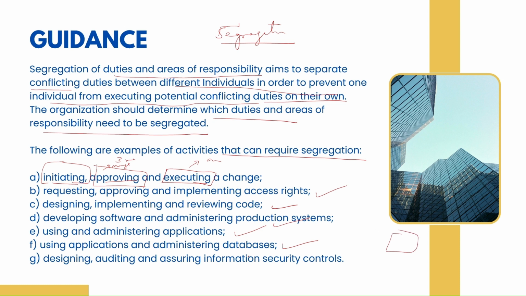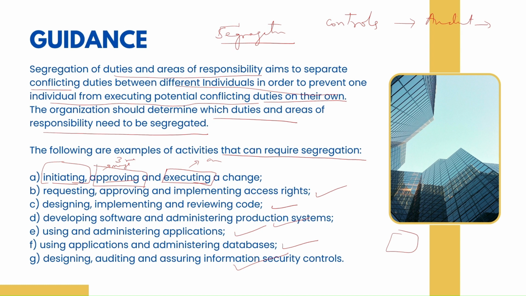Signing, auditing, assuring information security controls. And even in information security controls, see, if I'm the person who is implementing the security controls, then you should have a different person who will audit it. I myself should not audit it. This happens in organizations. Why do they have a different auditor come and audit your controls, or have an audit in place?